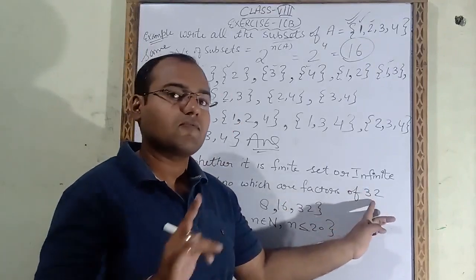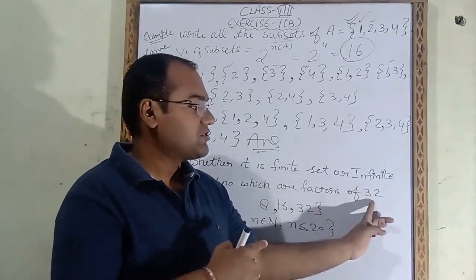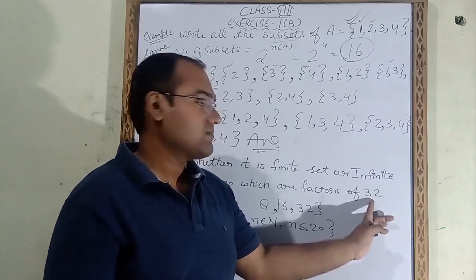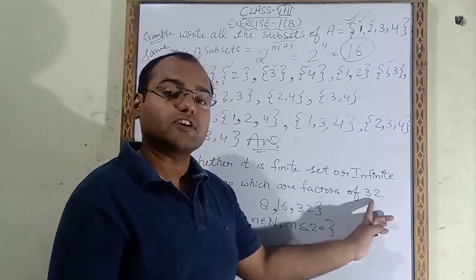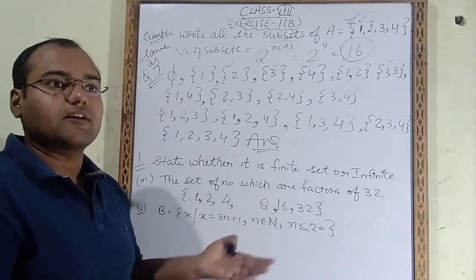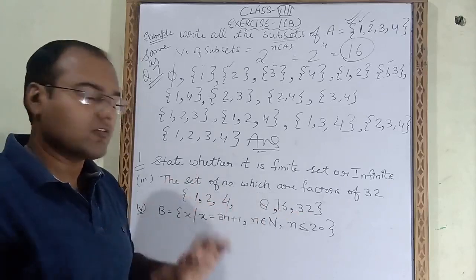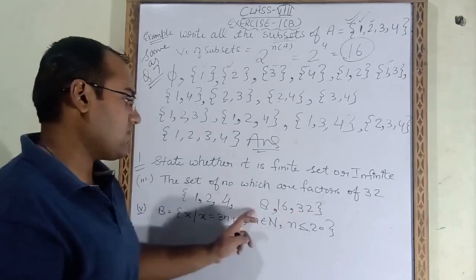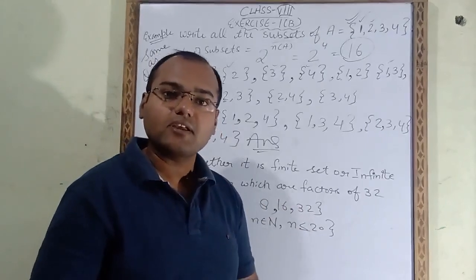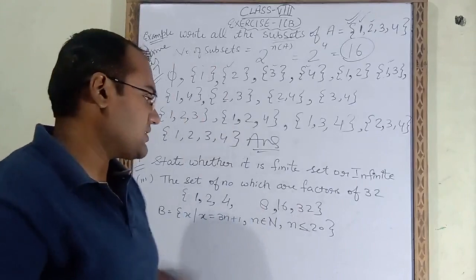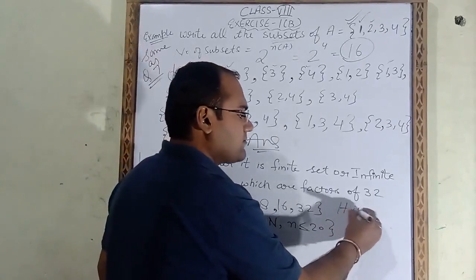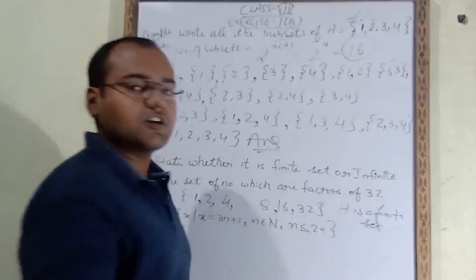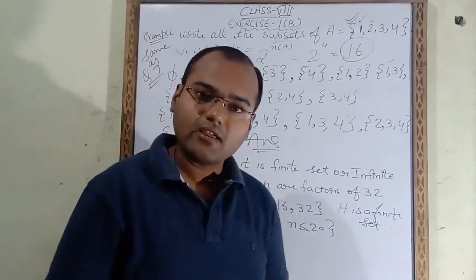It is not divisible by 5. Then after that 6, it is not divisible by 6. Then 7, not divisible by 7 also. Then 8, 8 4s are 32, but 8 we had already taken, that means all the factors are over now. So how many elements are there? We can easily count: 1, 2, 3, 4, 5 and 6. So 6 elements are coming. That means it is a finite set. Why is it a finite set? Because we can easily count how many elements are coming.